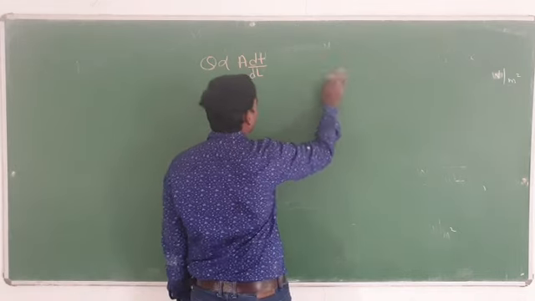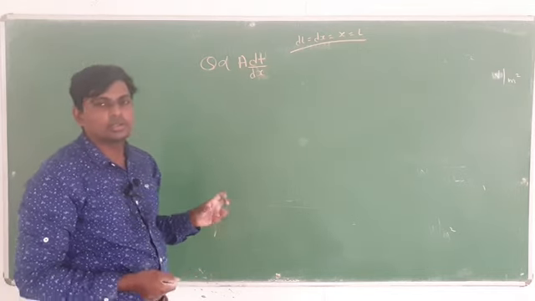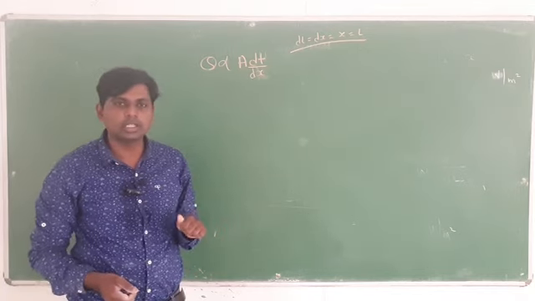After that, see here, Q is directly proportional to A dT by dx or dL. It's up to you, you can write L or x, both are the same. You can write anything: dl, dx, x or L. So this is known as the thickness or length.